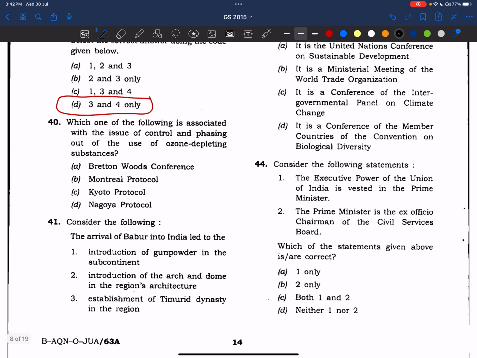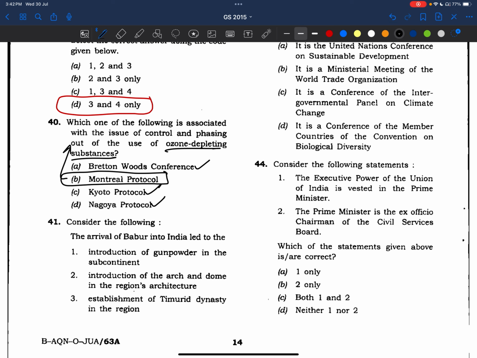Now, which of the following is associated with the issue of control and phasing out of the use of ozone depleting substances? This is a very basic question, friends. Montreal Protocol, it is related to ozone depleting substances. Bretton Woods Conference, here the Bretton Woods twins are there, right? We know World Bank and IMF, IBRD and IMF, yes, sorry. And Kyoto Protocol, Nagoya Protocol, right? All these protocols we need to make notes of as well.